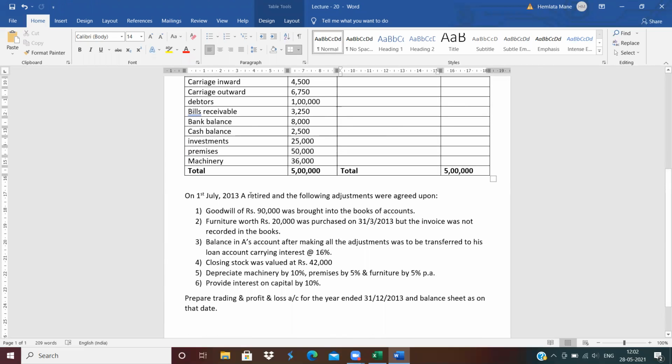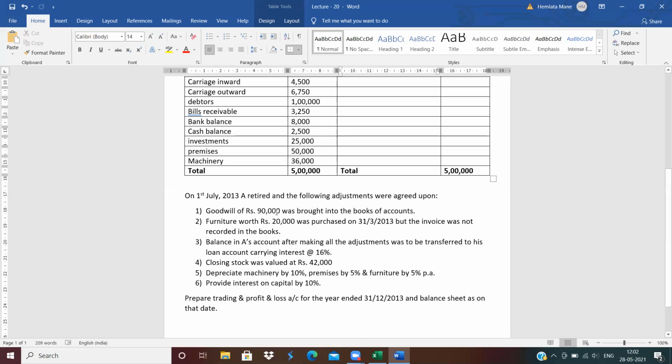On 1st July 2013, A retires and the following adjustments were agreed upon. Our business started from 1st January, and on 1st July, A retires from the business. It means A was in the business only for January, February, March, April, May, June, only 6 months. A ran the partnership for 6 months only. After 6 months, A retires from the business.